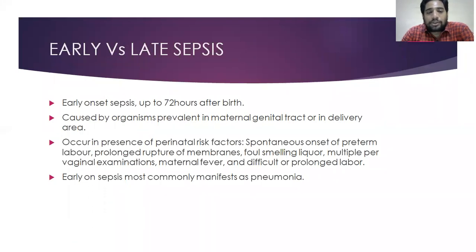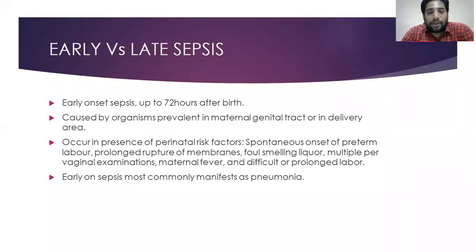First, early onset sepsis. When a baby develops infection within 72 hours after birth, we call it early onset sepsis. The causes of these infections are mostly from the maternal genital tract or the delivery area. These are perinatal infections. They can occur before birth, right in the uterus itself, through amniotic fluid.